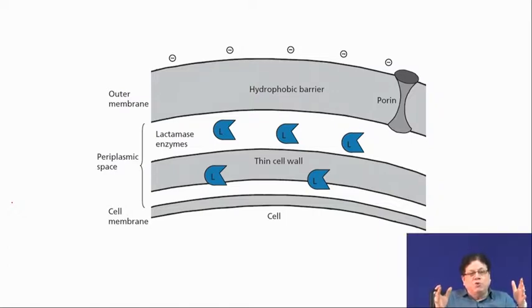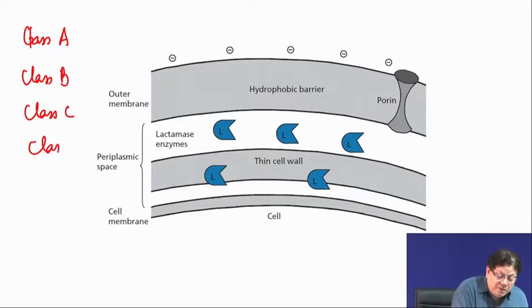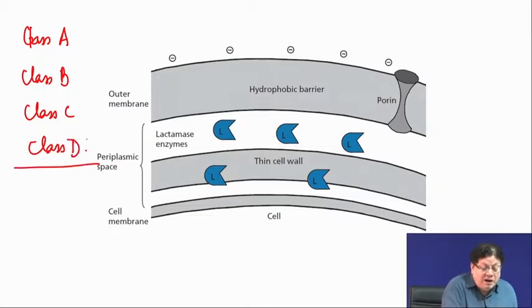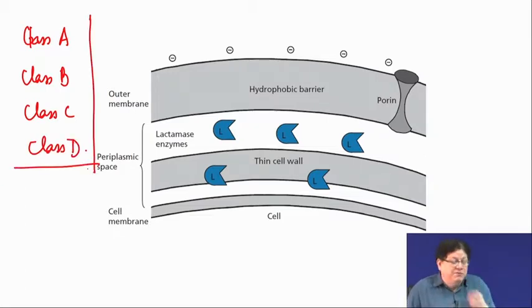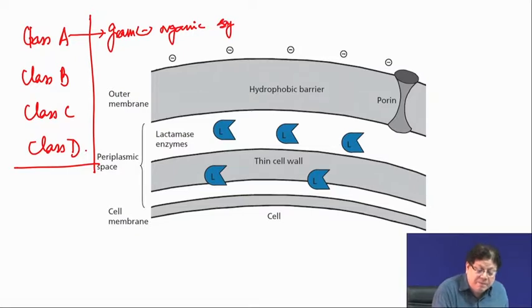Okay. Because the beta-lactamase enzymes are grouped into 4 classes: class A, class B, class C and class D. At least for today, at this point of time, these are the 4 different beta-lactamases. What is class A? Class A is basically from gram negative organisms which were earlier treatable with ampicillin or amoxicillin.